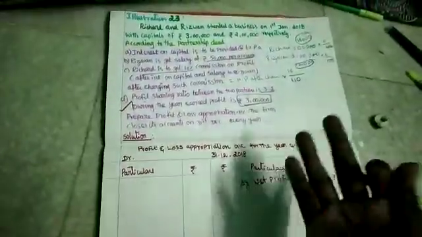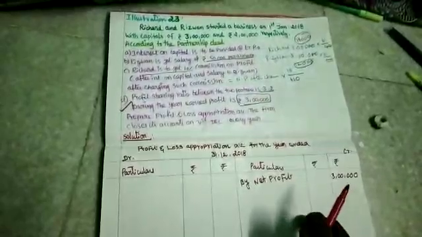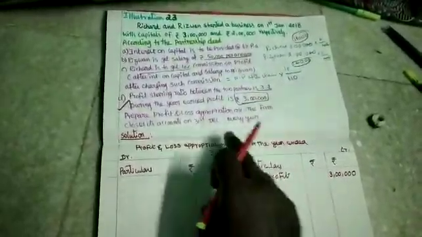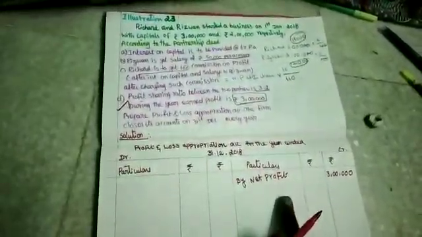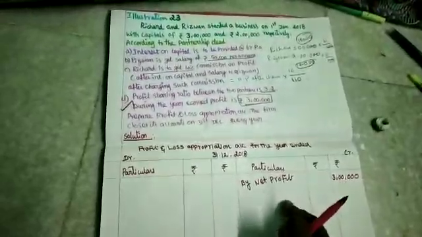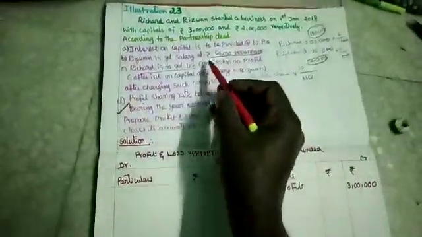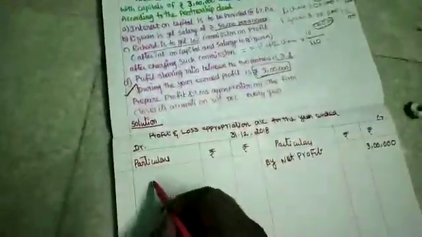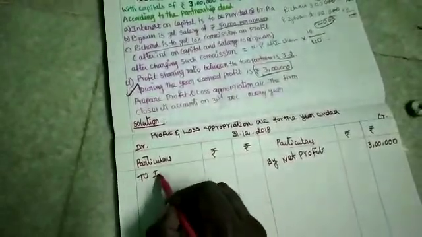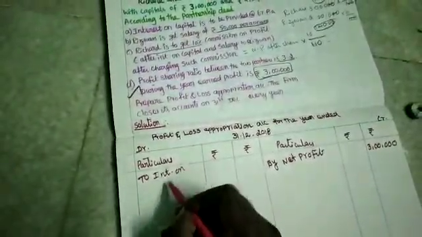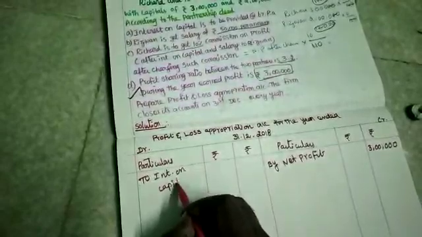Interest on drawings is received from the partner. That should be entered on the credit side. The net profit amount which is transferred from the profit and loss account also will be entered on the credit side. The next one, interest on capital.